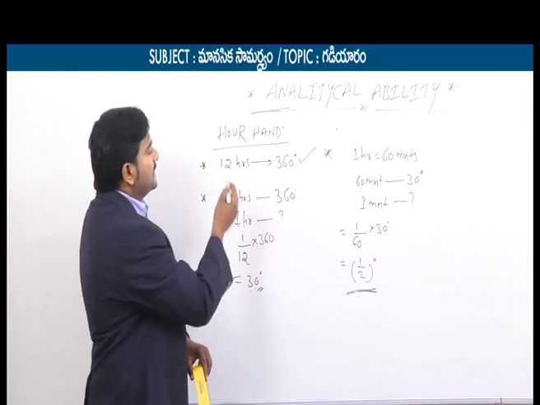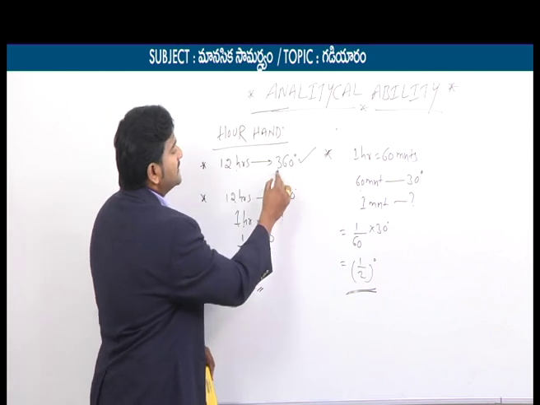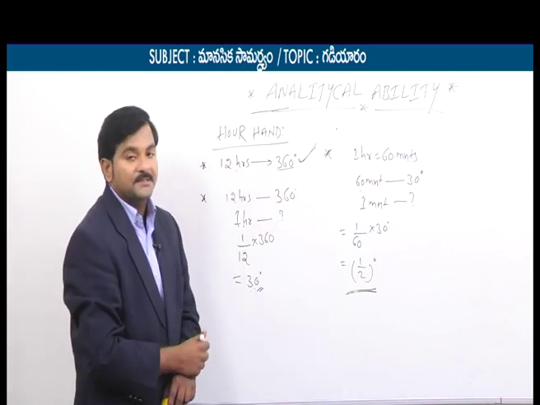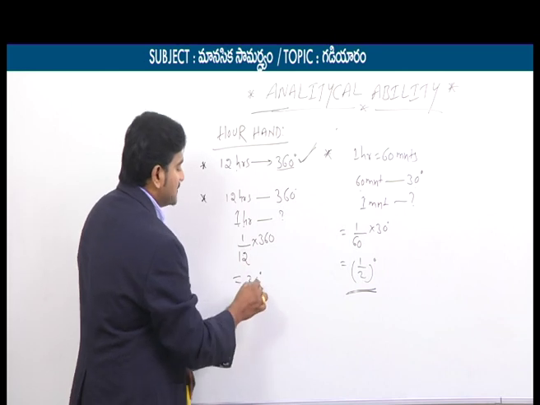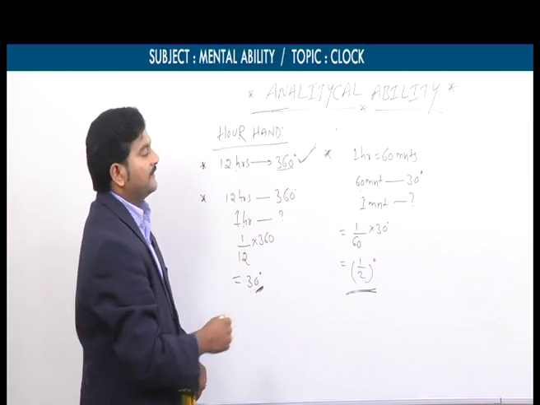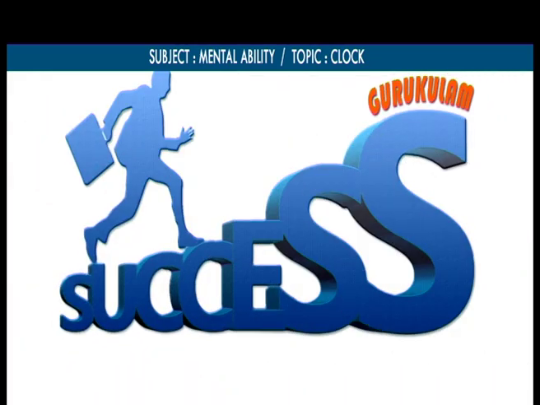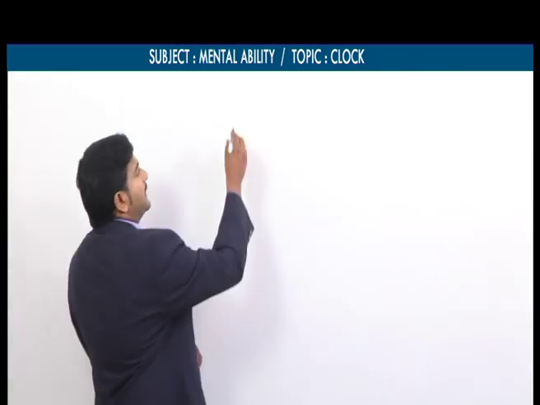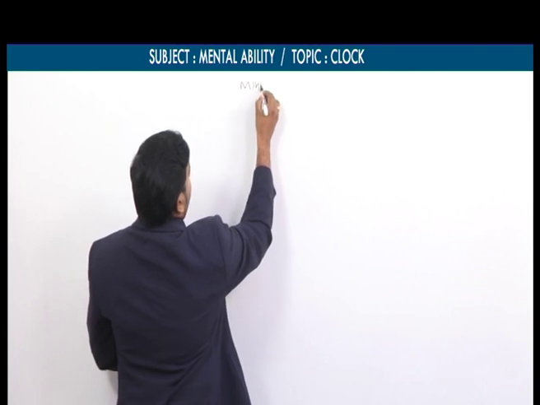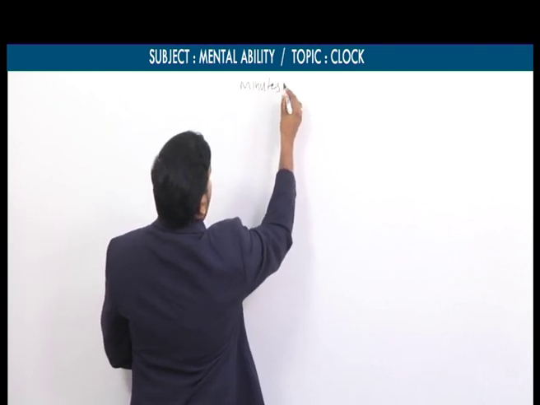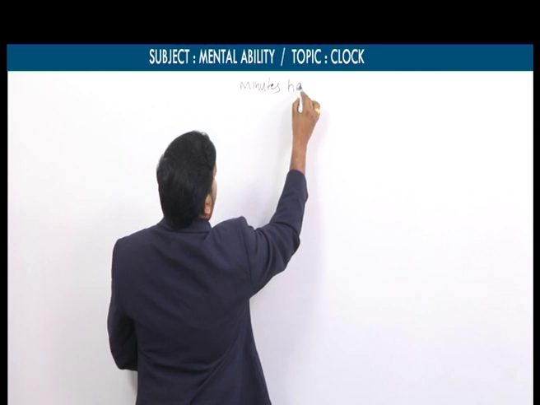So these are the 3 points. First, in the span of 12 hours, the hour hand makes 360 degrees. In the span of 1 hour, the hour hand makes 30 degrees. In the span of 1 minute, the hour hand makes only half a degree. Now we will focus on the minute hand. We covered 3 points for the hour hand, and now there are 2 points we are going to cover for the minute hand.